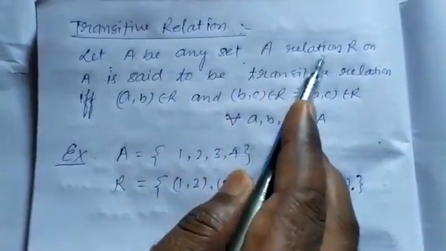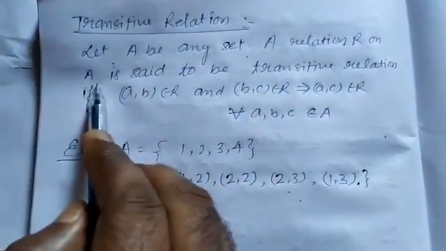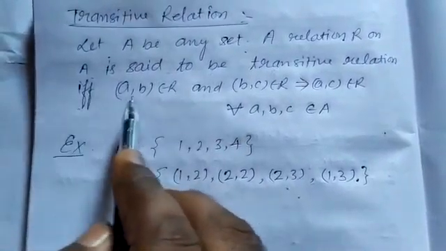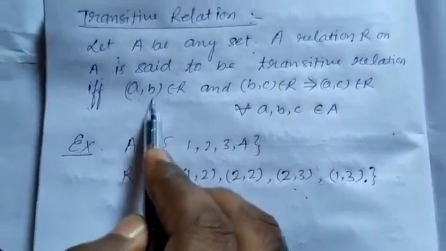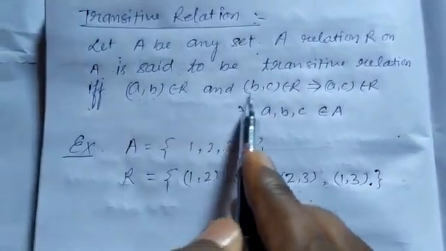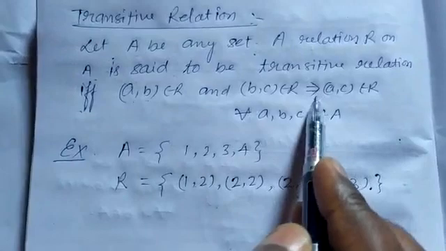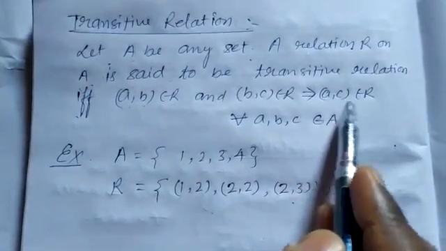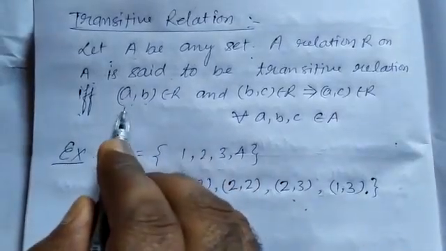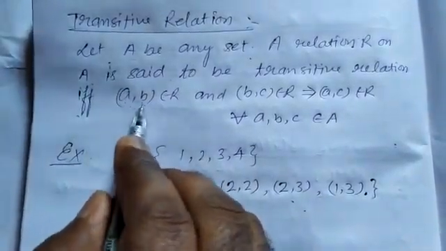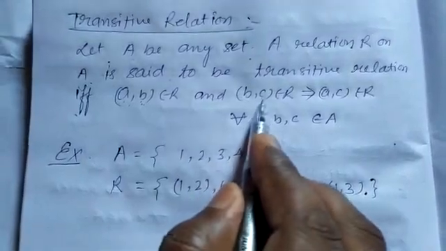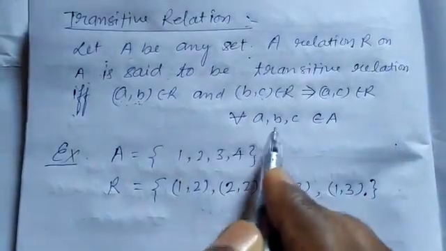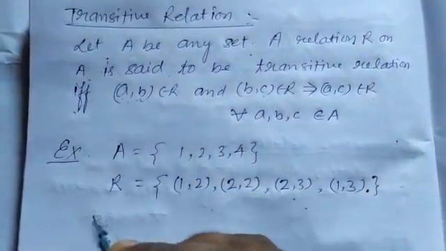A relation R on set A is said to be transitive relation if and only if (a,b) belongs in R and (b,c) belongs in R implies (a,c) belongs in R. That is, A is related to B, B is related to C, and therefore A is also related to C. In this case, the relation is said to be transitive relation.